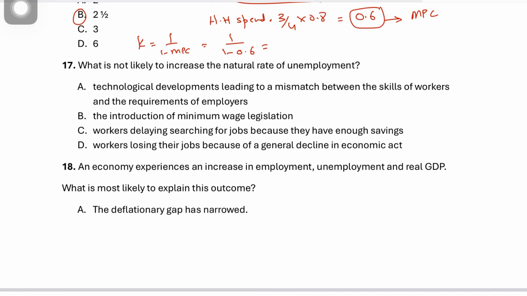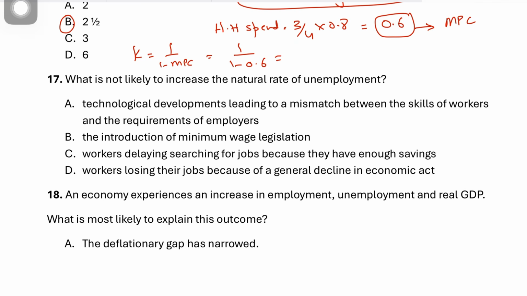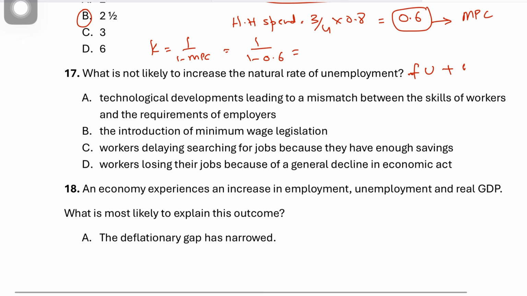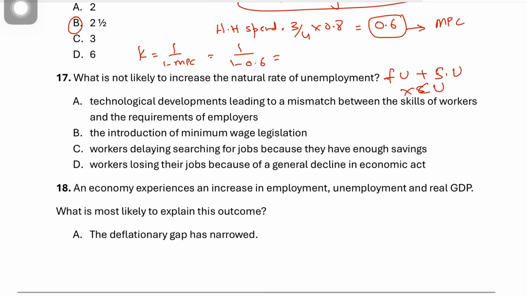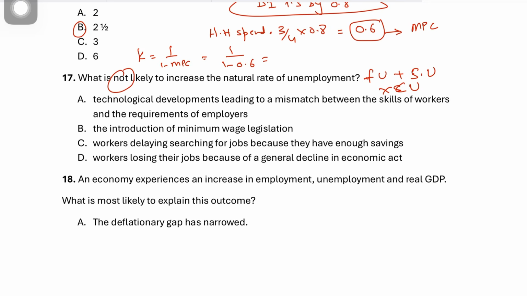Question number 17. What is not likely to increase the natural rate of unemployment? Now, the natural rate of unemployment would include frictional unemployment and structural unemployment as well. It does not include cyclical unemployment, right? If you look at option A, technological development, the question says what is not likely, so it's a distractor or a trap in the MCQ. Technological developments lead to a mismatch between skills of workers and requirements of employers. This is incorrect because this would create structural unemployment, and structural unemployment is a part of the natural rate of unemployment. B says the introduction of minimum wage legislation.